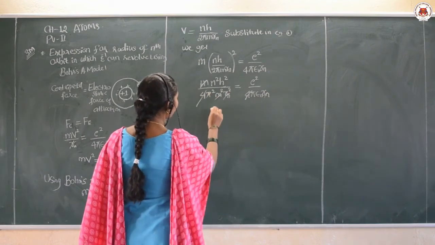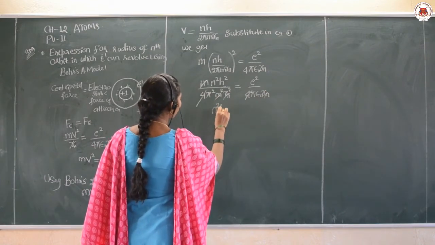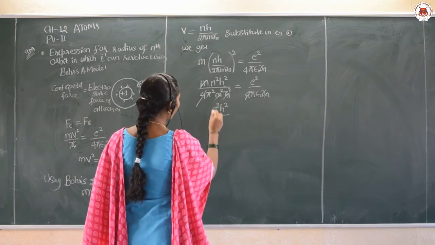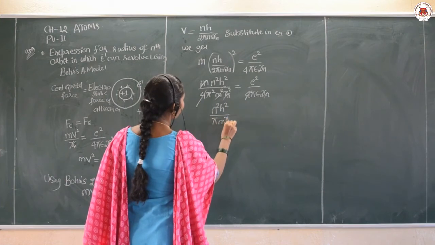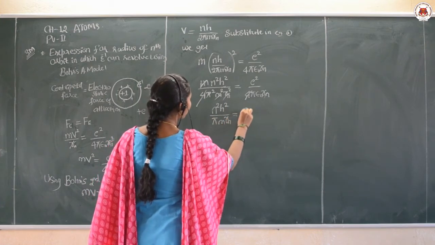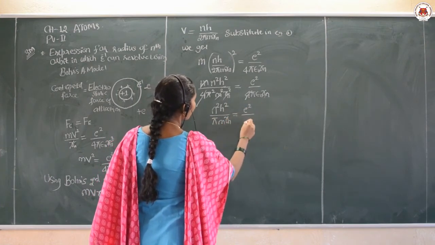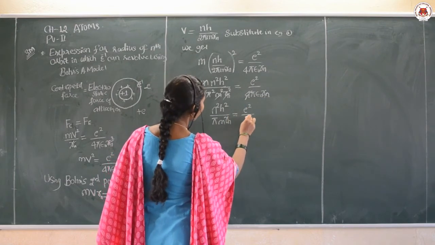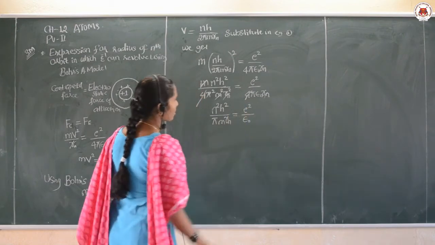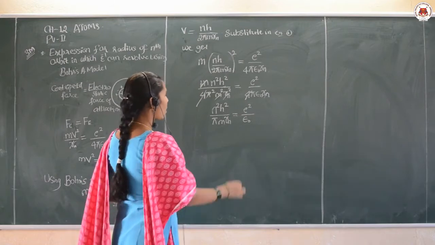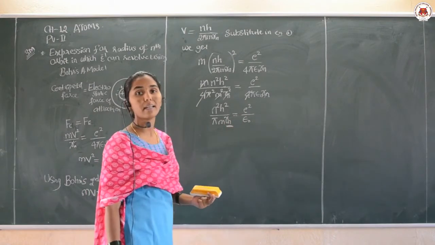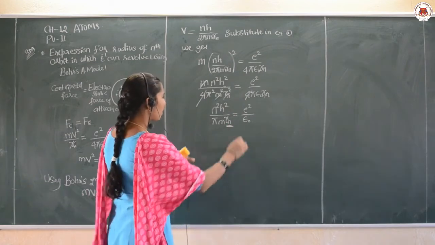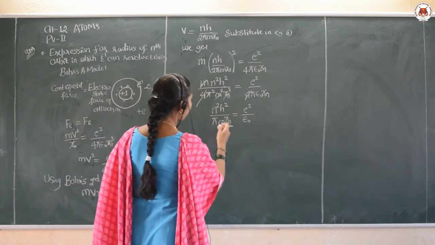So what are the remaining terms now? n square h square upon pi m Rn is equal to E square upon epsilon naught. Am I right? Now I want to bring the expression for the radius of the nth orbit. Therefore, rearrange the terms here.